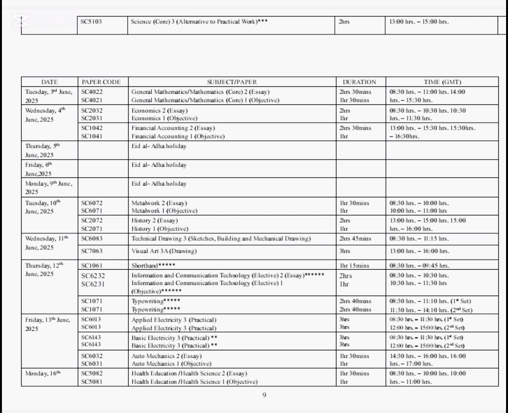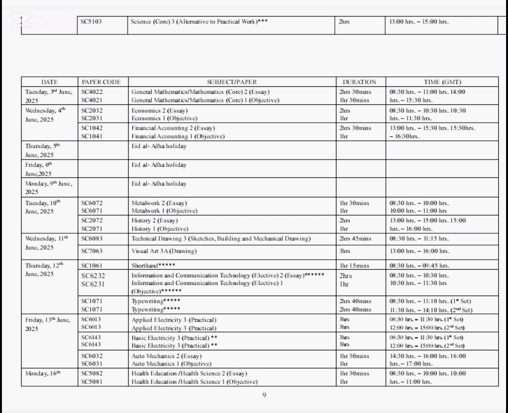Candidates, take note. On Thursday, 12th June 2025, we have ICT, paper 2 and 1. We also have typewriting. This is included or excluded to a particular country where they are writing the subject. But I don't think we'll write such thing in Nigeria right now. On Friday, 13th June 2025, we have applied electricity, paper 3, basic electricity, paper 3, auto mechanics, paper 2 and